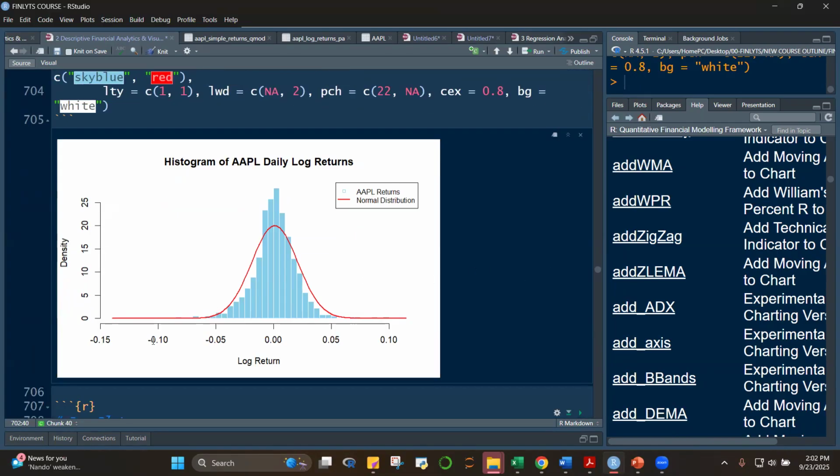So you can see here that we have some values, some outliers in our data, because of this long line here.